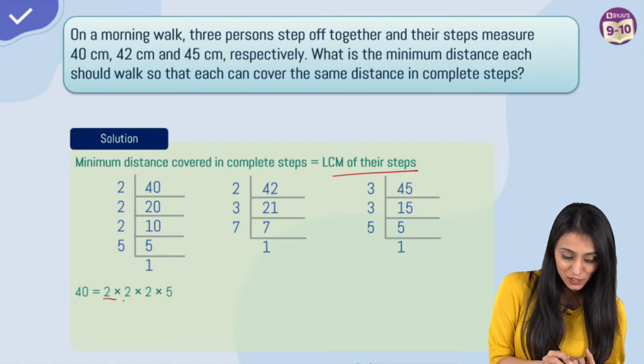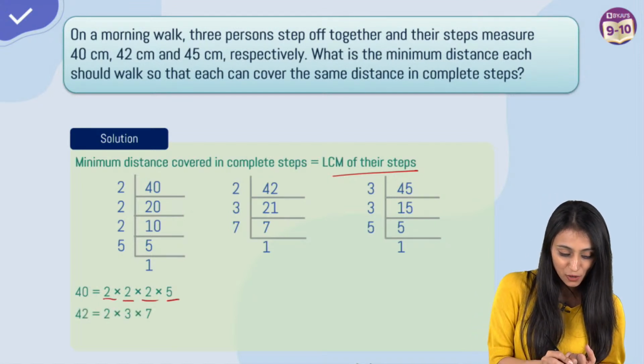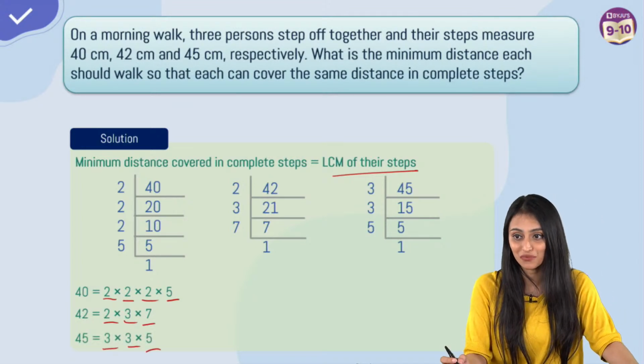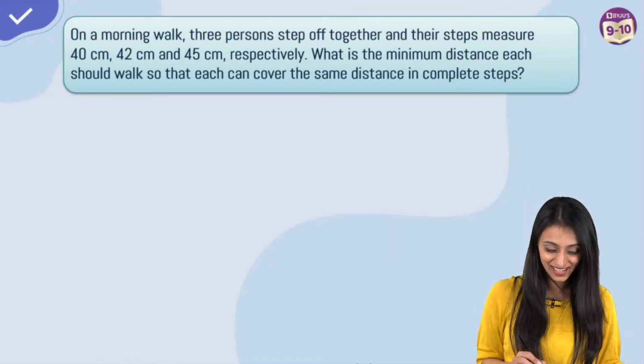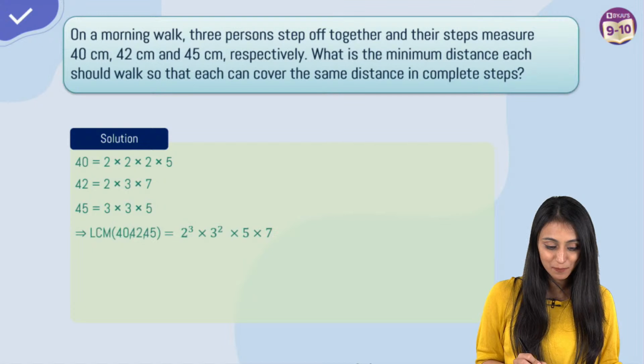So 40 could be written as 2 times 2 times 2 times 5. 42 could be written as 2 times 3 times 7. And 45 could be written as 3 times 3 times 5. Great, it's so easy peasy, yes? All right. So what we will do is simply we will take the LCM.